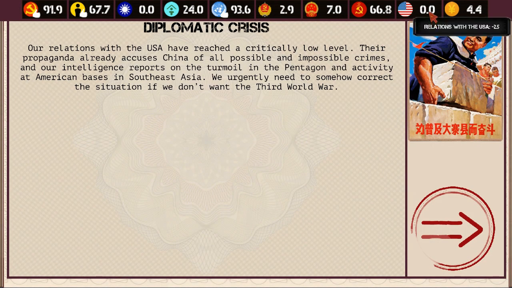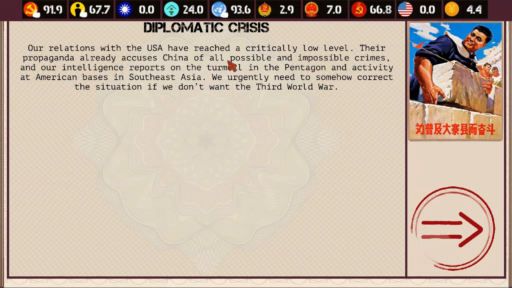Okay, diplomatic crisis. All right. So what happened here? This is going to happen anytime your relations with the USA or the USSR are at 0. So in this case, it's the USA. Although I find it ridiculous, given that we just released the imprisoned Lama, that didn't give us anything. Well, maybe it did, but apparently not enough. Because as you can see here, it's going down at negative 2.5 every 2 weeks. So our relations with the USA have reached a critically low level.